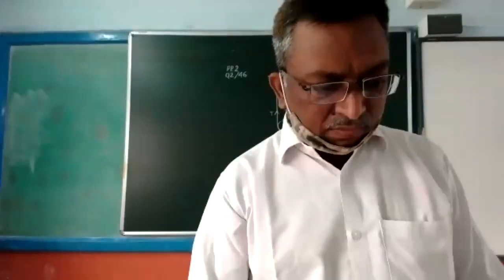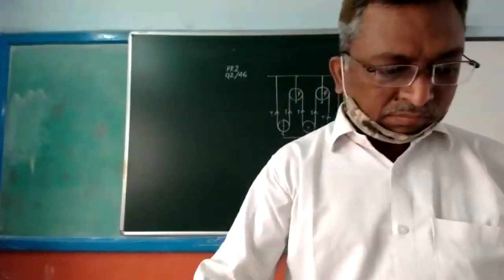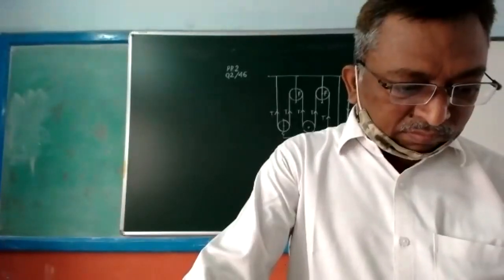Here the effort is 5.26 kg and the load is 100 kg. When we put this value in the formula of MA, that is load upon effort, then 100 upon 5.26, we are not getting exactly 19. So from this we can conclude that the MA is not exactly equal to VR.